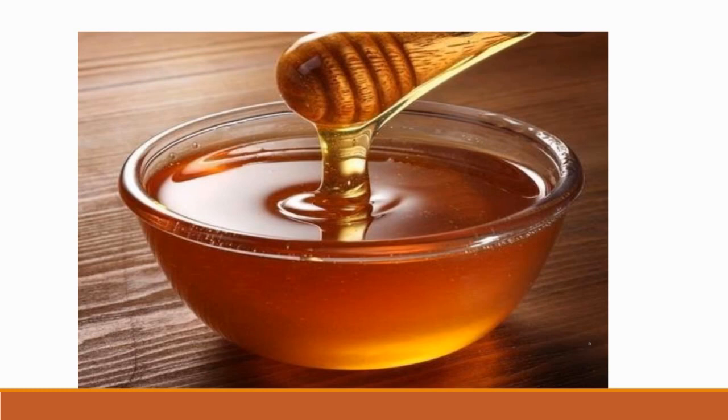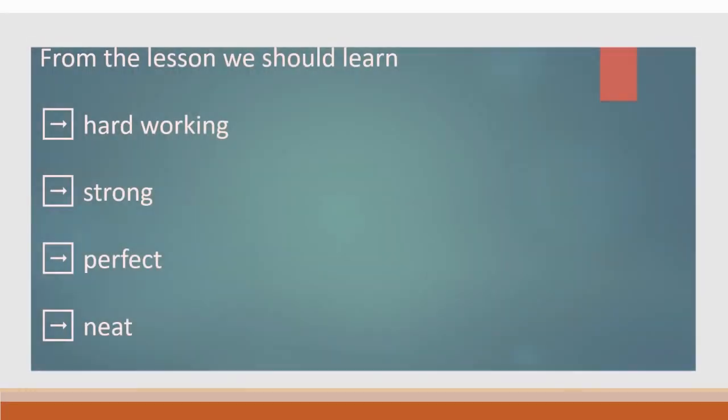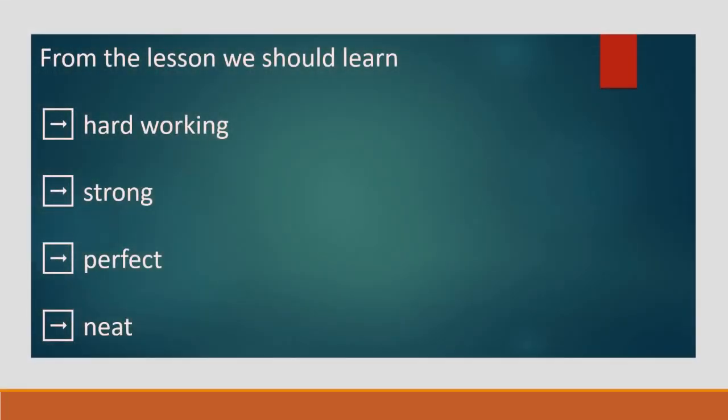So, bees turn that thin nectar into sweet honey which you like. We said that the honeybee is a lazy bee. That's why the honeybee stopped all the work and explained to us. Otherwise, the honeybee does not have a single moment to lose. So, in this lesson, we have learned that we should be hardworking, strong, perfect, and neat.